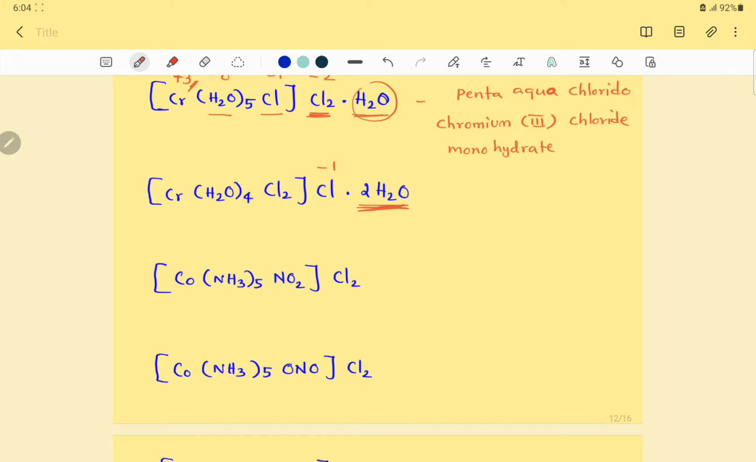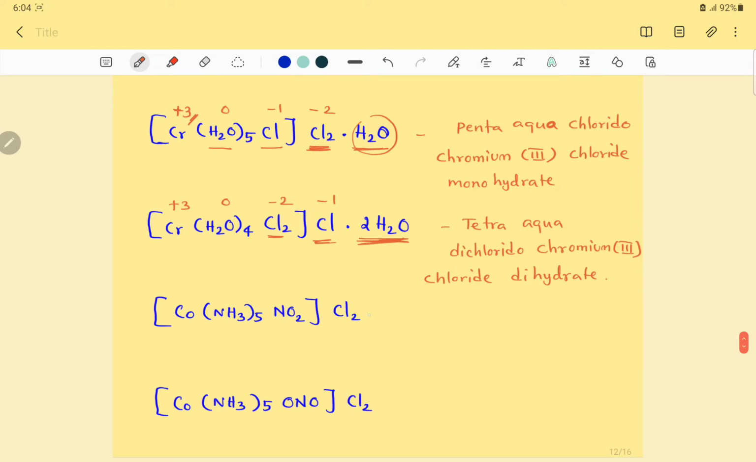Okay, minus 1, minus 2, 0, plus 3. So the name is tetraaqua. Only 4 water ligands are there, so tetraaqua. Cl twice, so dichlorido. Tetraaquadichloridochromium, oxidation state 3, chromium(III). Outside the simple anion is Cl, isn't it? Chromium(III) chloride, dot 2H2O. This is dihydrate. What is it called? Dihydrate. Okay.